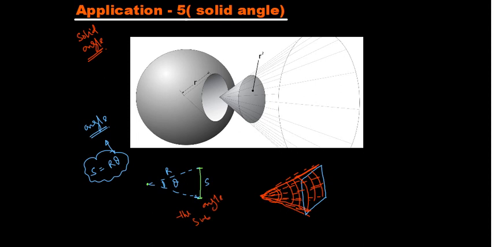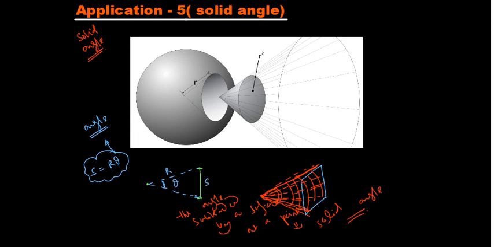subtended by a surface at a point is basically solid angle. Okay, this is simple terms you can remember, because this is also very much mathematical. I do not want to bring too much mathematics right now in the introductory lecture. So basically it is the angle subtended by a surface at a point that is called solid angle.